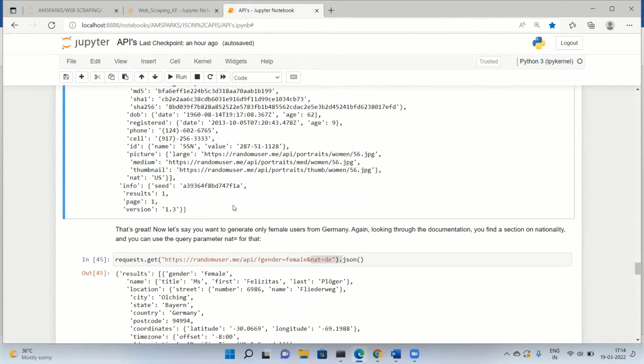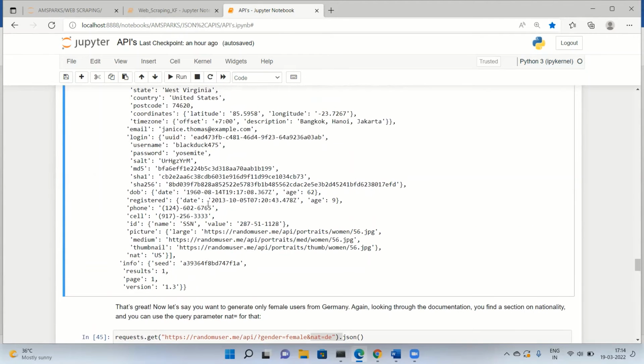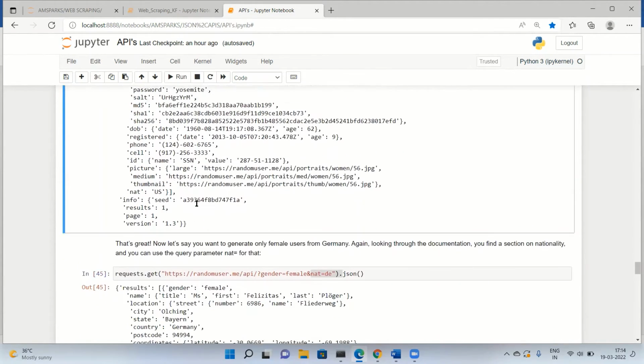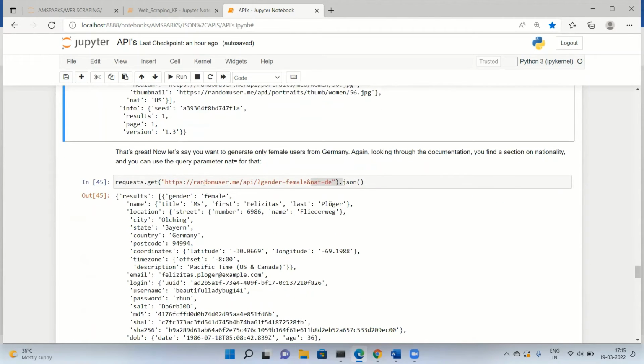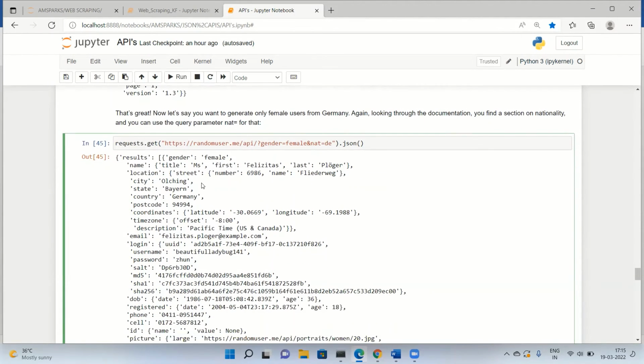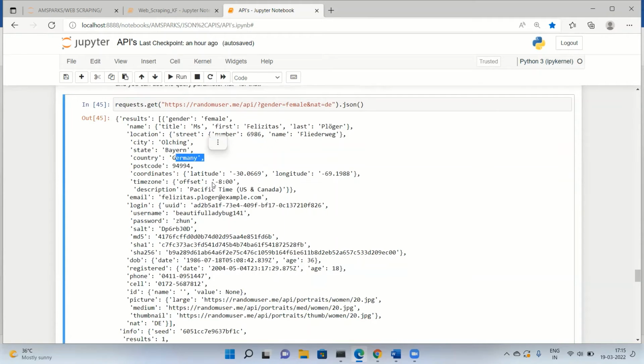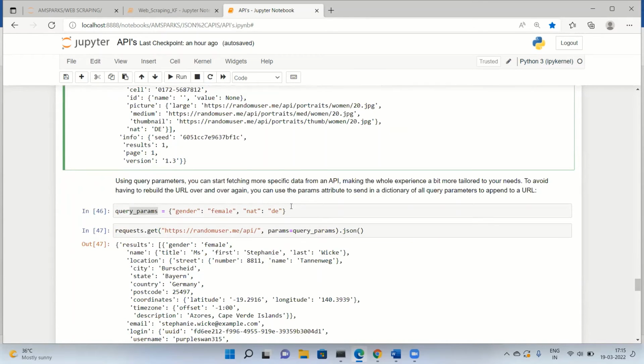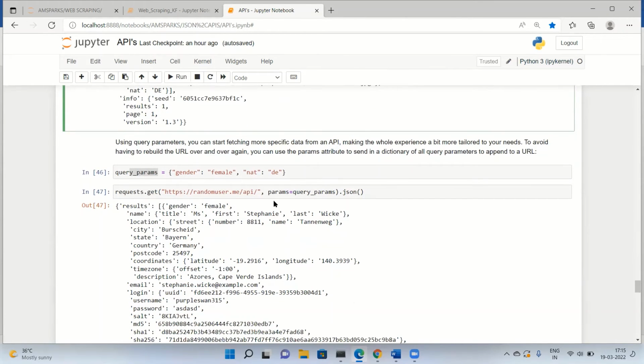Okay, now let's say we want to generate only female users from Germany. Now I want to add one more filter, country or nationality. So what I'll do is I'll just pass gender equals female and ampersand, and then nationality equals DE. I think you have to refer to the documentation for this. DE stands for Germany. So then this will give me all the records which are from Germany. So these are the two parameters we have passed. You can start fetching more specific data from an API just by adding these parameters. Now, what happens is if you want to avoid having to rebuild the URL over and over again.